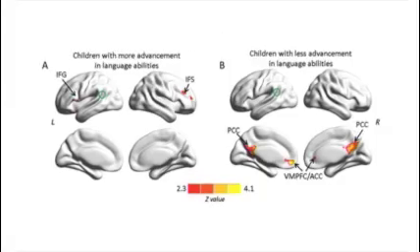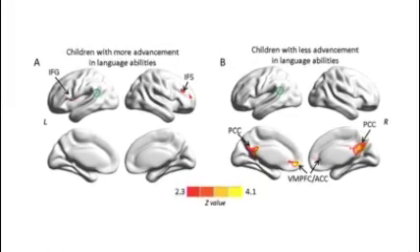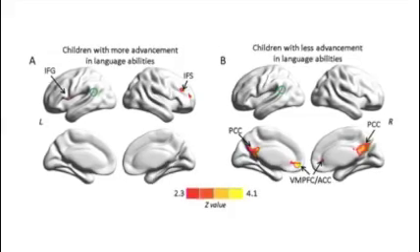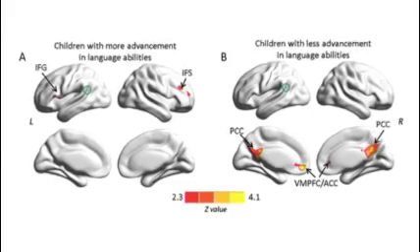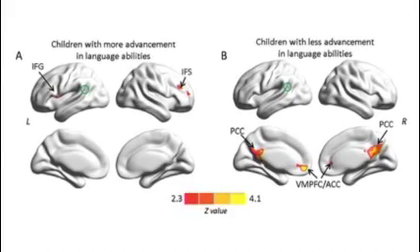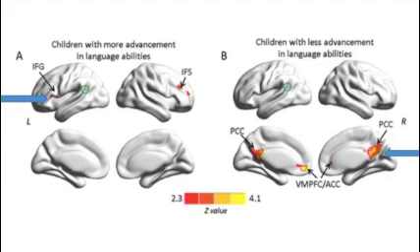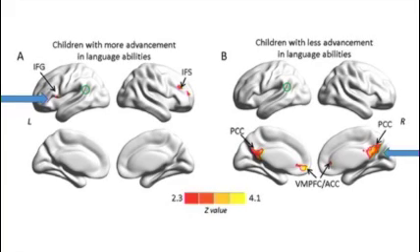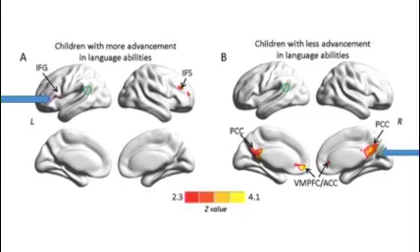This image portrays the results as analyzed by advancement in language abilities, comparing children with more advanced language abilities, which tend to be concurrent with those at age 6, to children with less advanced language abilities, which tend to be concurrent with those at age 5. In Figure A, we can see that the correlations observed in the resting state showed connections from the left posterior STC to a known language-activated region, the inferior frontal cortex, specifically in children with more advanced language comprehension.